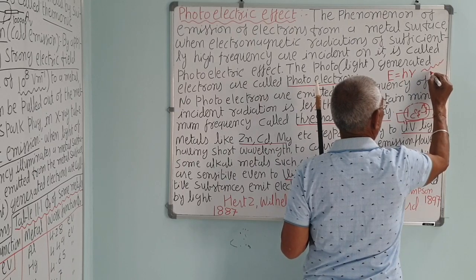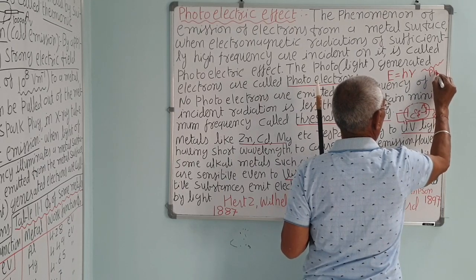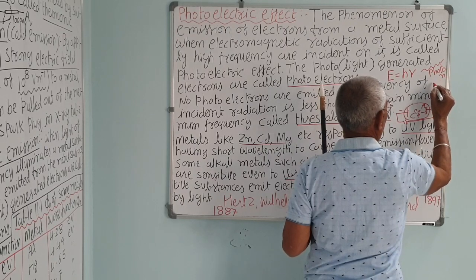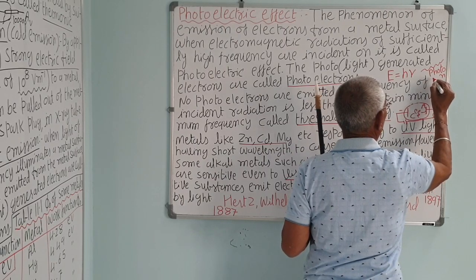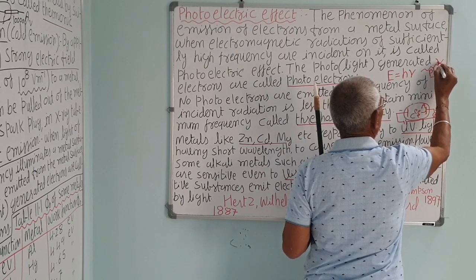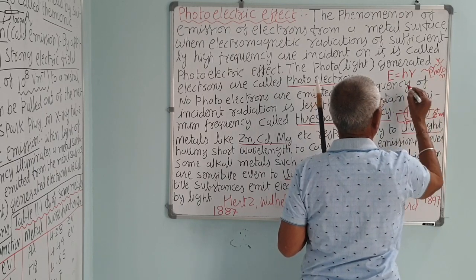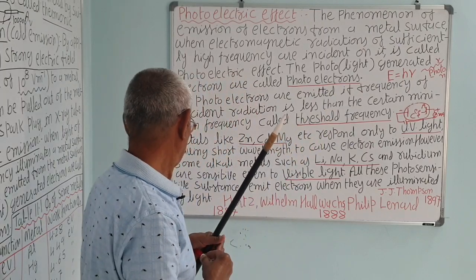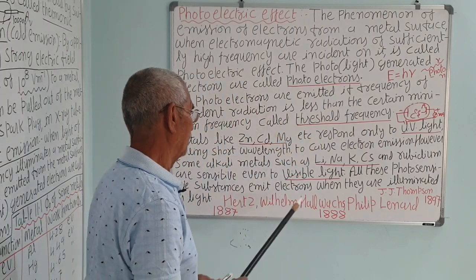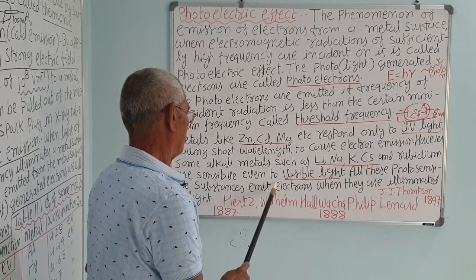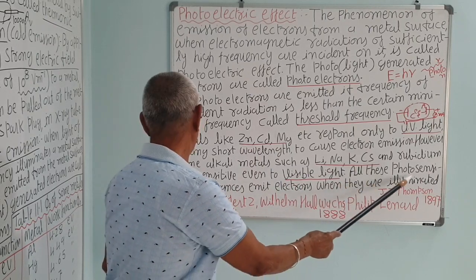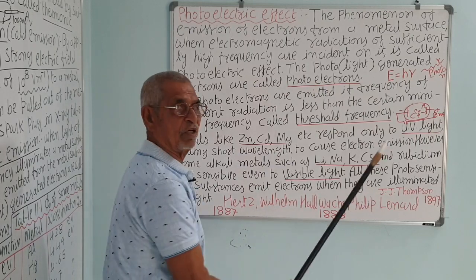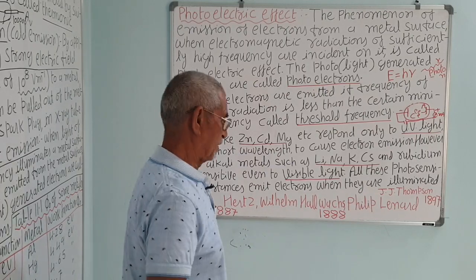If the frequency is nu, then the energy of the photon is given by h nu. h is the Planck constant. All these photosensitive substances emit electrons when they are illuminated by light.